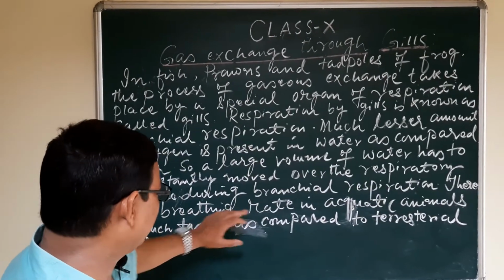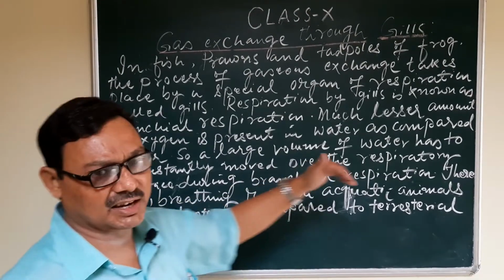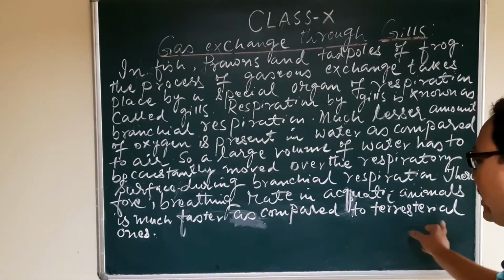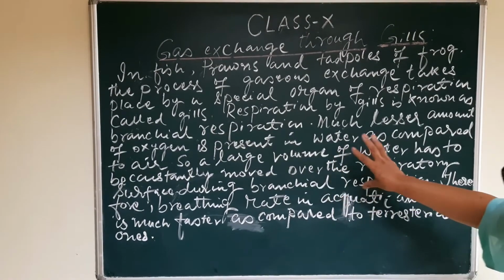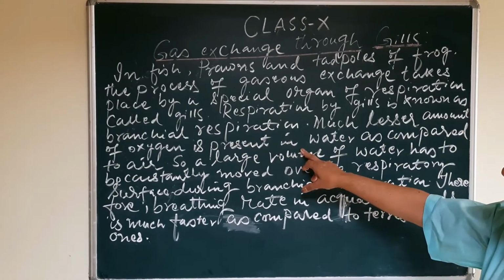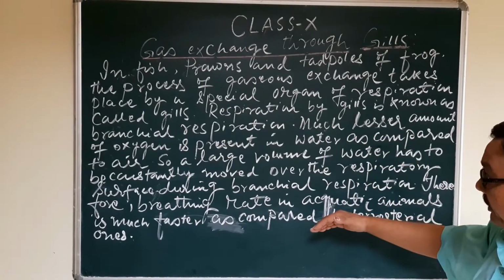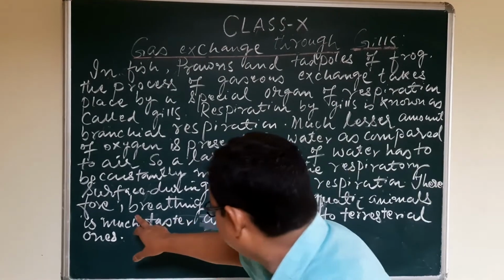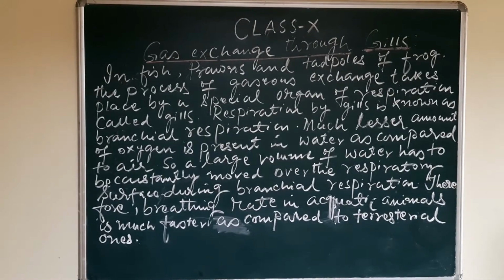Therefore, the breathing rate in aquatic animals is much faster as compared to terrestrial ones. Why? Because there is less oxygen present in water, and that is why aquatic animals like fish have a greater breathing rate in comparison to terrestrial animals.